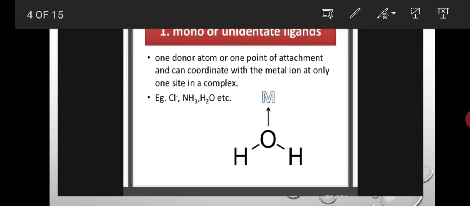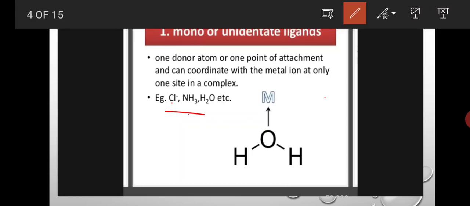Here, example, Cl-, NH3, H2O, etc. Okay, mono or unidentate ligands means what? Only one donor atom or one donor point is present in that particular ligand. For example, the Cl ligand, only one donor atom is present.